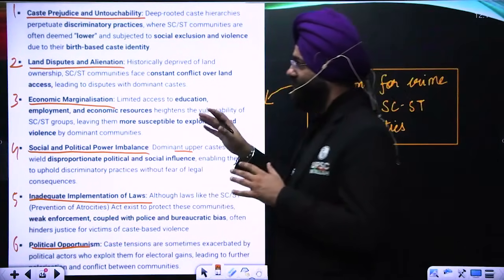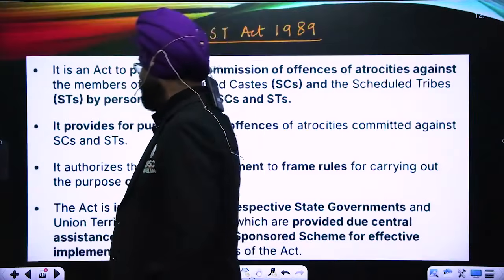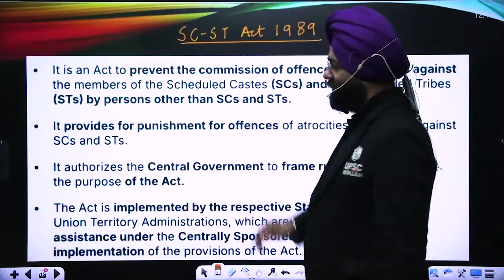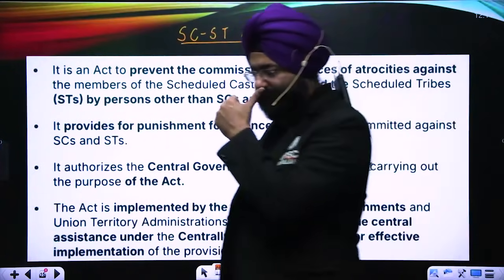So these are some of the reasons that are very important. Let's move ahead. Now comes the SC/ST Act that the article mentions. So what is this SC/ST Act?